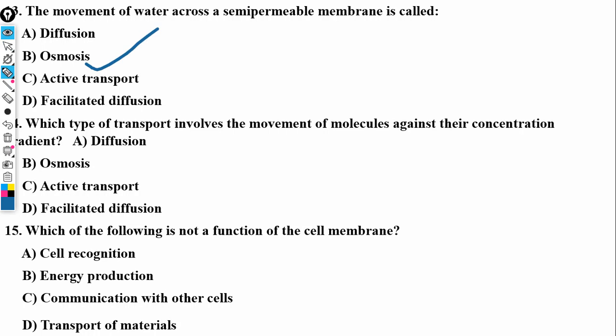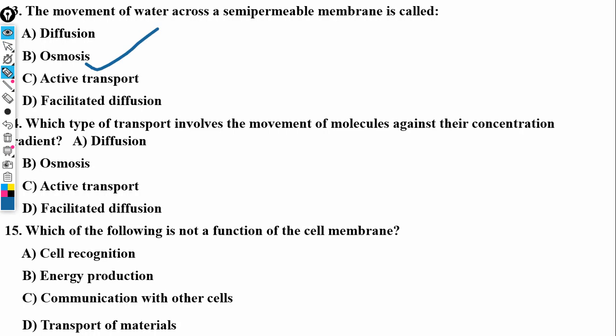Then, which type of transport involves the movement of molecules against their concentration gradients? The one that requires the movement of molecules against the concentration gradient is called active transport. Because it's moving against the concentration gradient, it's going to require energy, like I said the other time.